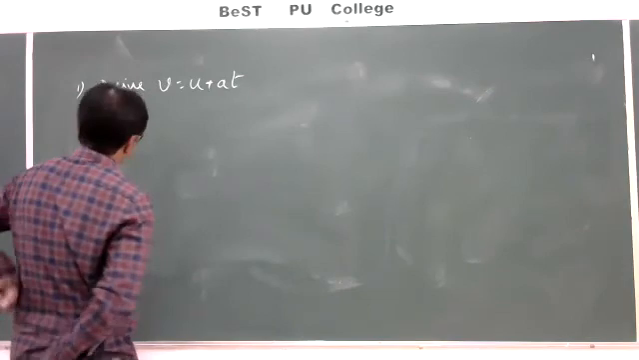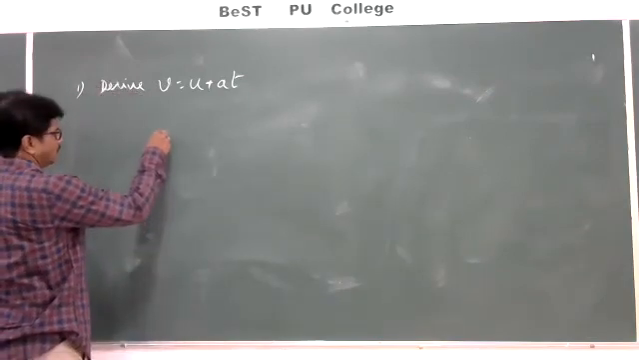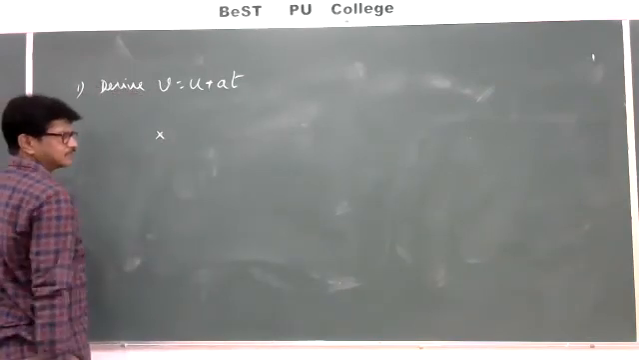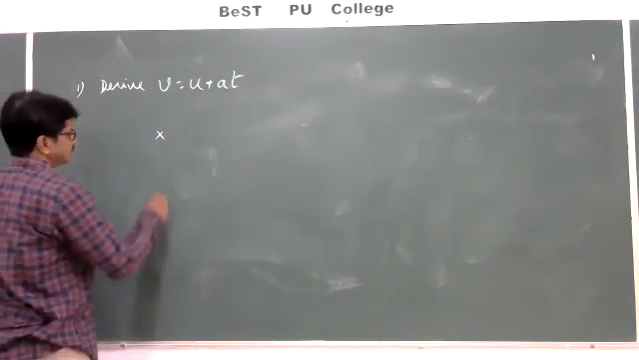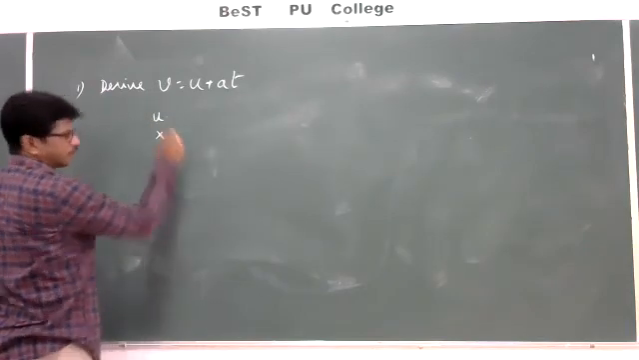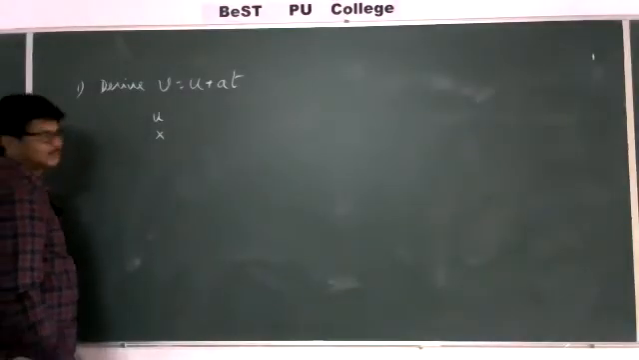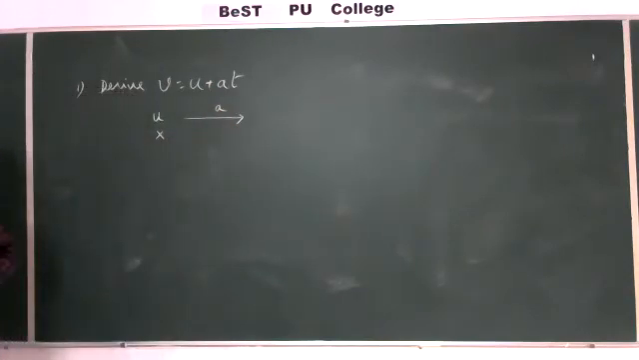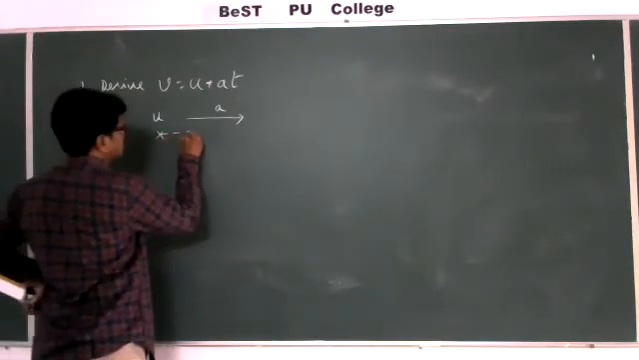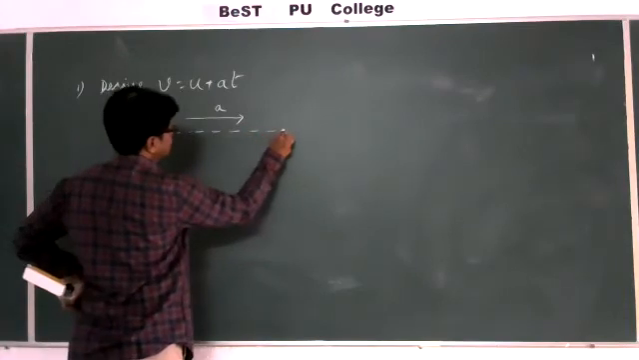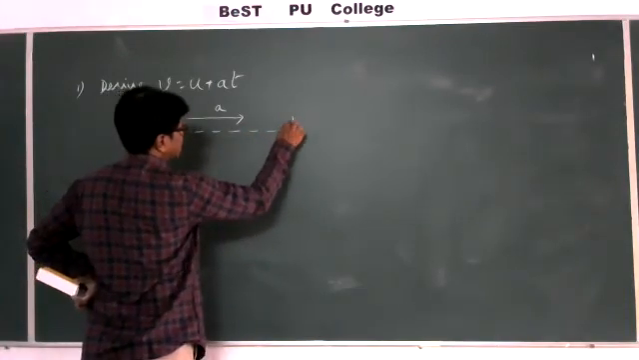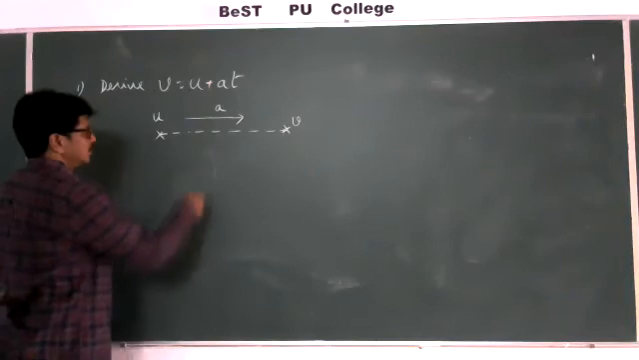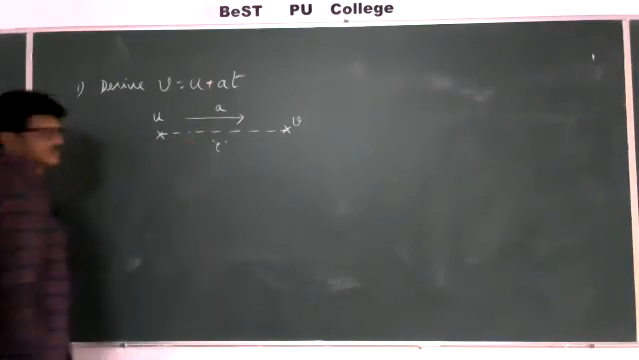What are we doing here? We considered a body. Initially it is moving with u and uniform acceleration a. Very good. Its velocity becomes v in a time of t seconds.